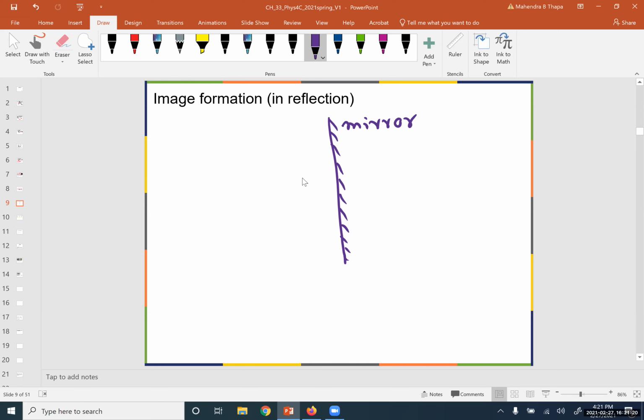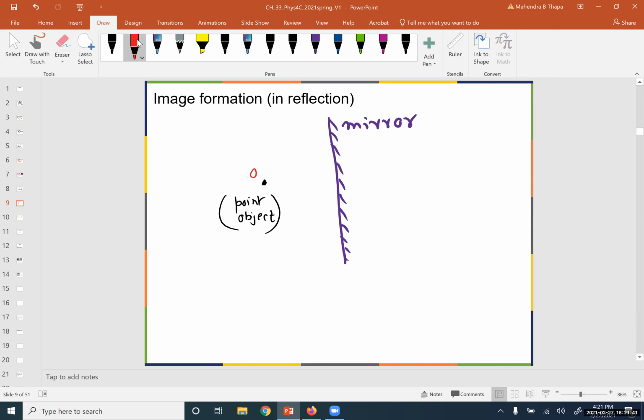Okay, so we put an object in front of the source. So this is a point object. We put the point object in front of the mirror.